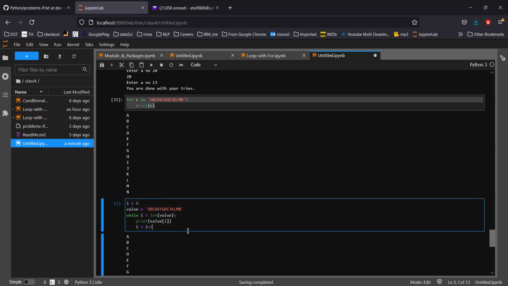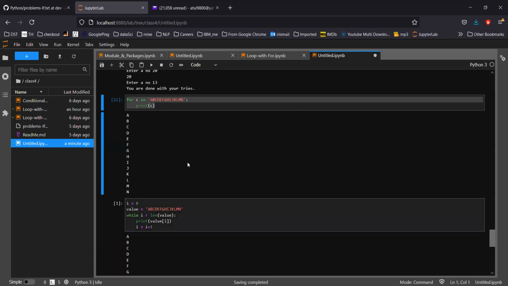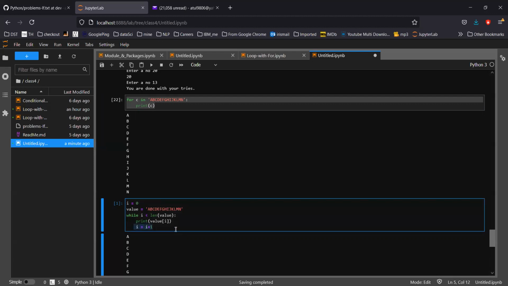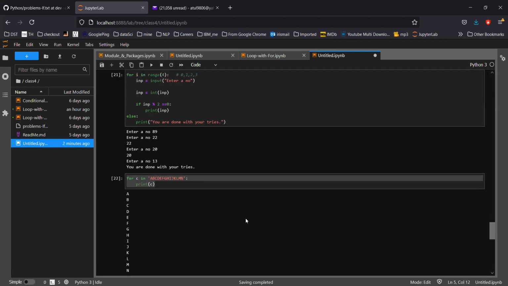I'm not saying things are not possible in a while loop, but if you know there is a fixed number of loops, always go for a for loop rather than a while loop, because a while loop requires an increment or decrement logic. Suppose your condition is always true, you will go inside an infinite loop. That's why it's preferable to use a for loop. Go to a while loop only if you are looking for an infinite loop. Okay, so this is about the for loop and the while loop.